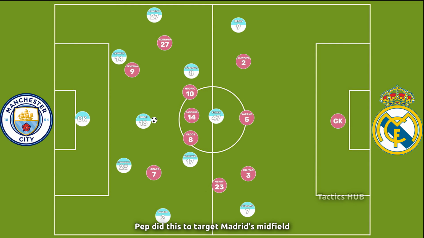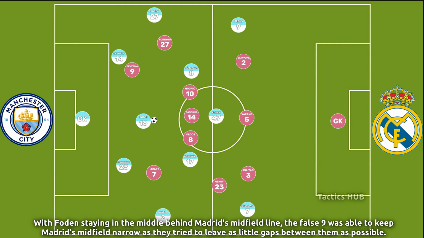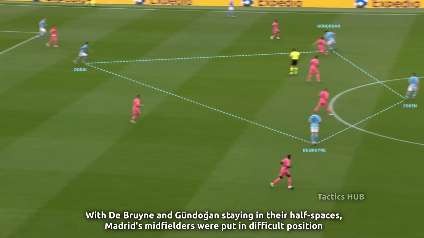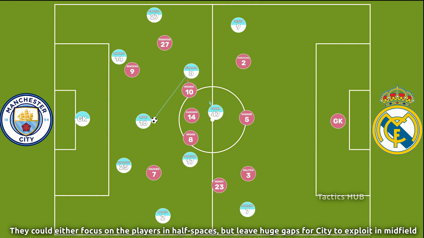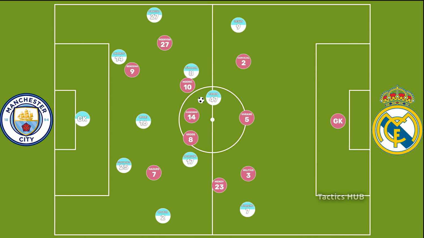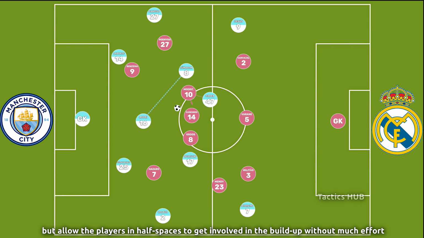Pep did this to target Madrid's midfield. With Foden staying in the middle behind Madrid's midfield line, the false 9 was able to keep Madrid's midfield narrow as they tried to leave as few gaps between them as possible. With De Bruyne and Gundogan staying in their half spaces, Madrid's midfielders were put in a difficult position. They could either focus on the players in the half spaces but leave huge gaps for City to exploit in midfield, or focus on reducing the gaps in midfield but allow the players in the half spaces to get involved in the build-up without any effort.